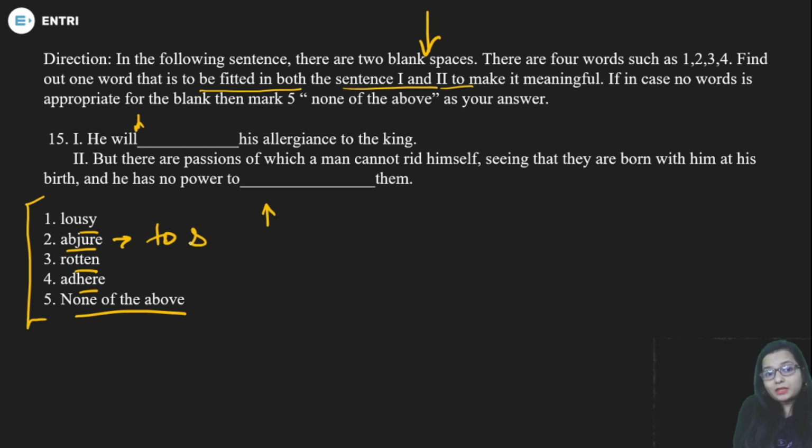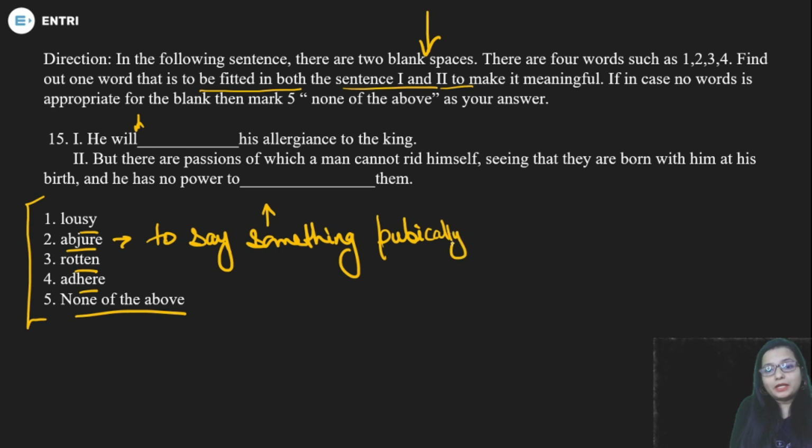To say something publicly or formally that you do not agree with it, that you are not going to accept this thing.